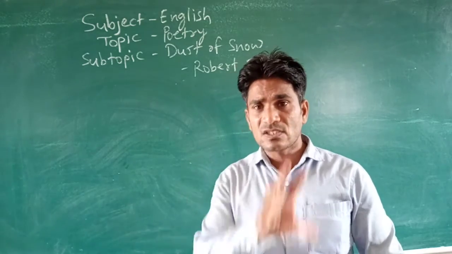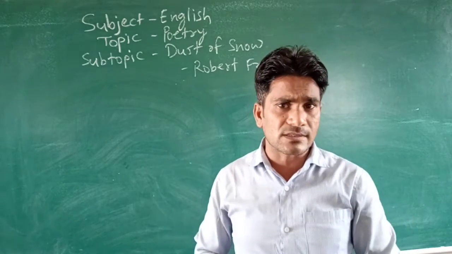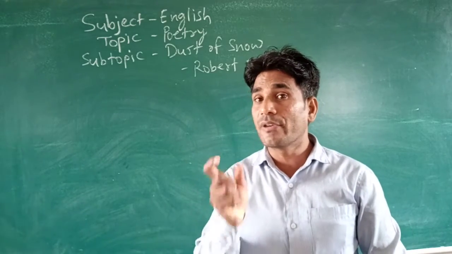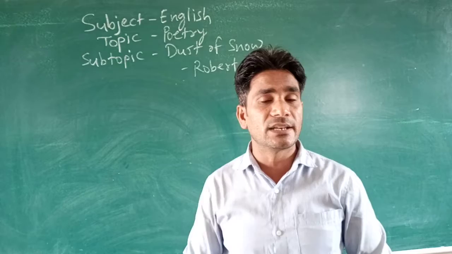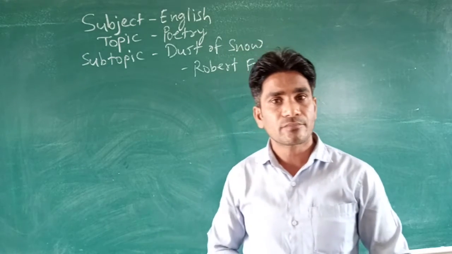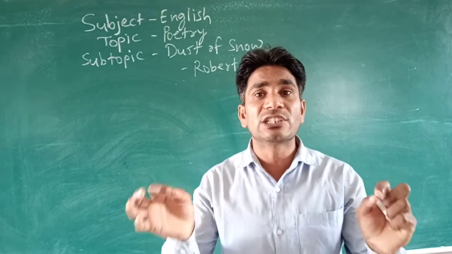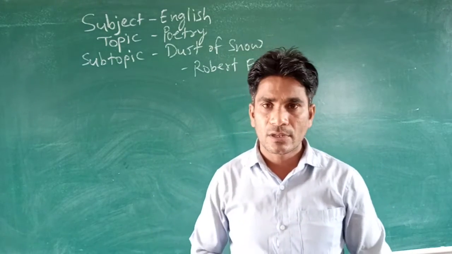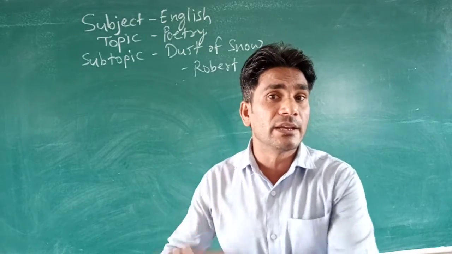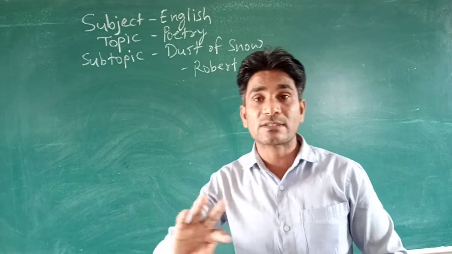So this is just a simple picture. Okay, it is just a common or ordinary experience the poet has, but with this experience the poet wants to convey to us that we should be positive every time. We should see positive things in everything, whether it is good or bad.